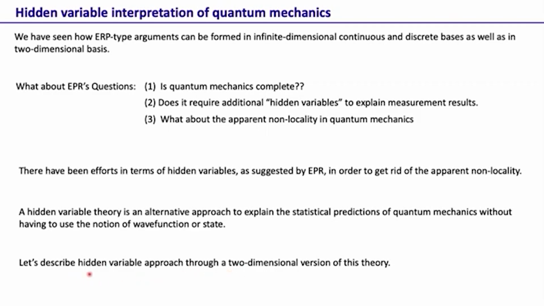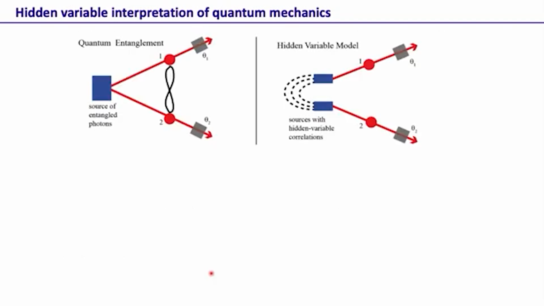And once we show the failure of this theory for a two-dimensional version, we don't need to do any further, because quantum theory is able to explain all the experimental results. But even in two dimensions, we find that there are certain experimental results that the hidden variable approaches were not able to explain. Okay, so with that, let's get into the hidden variable interpretations of quantum mechanics.